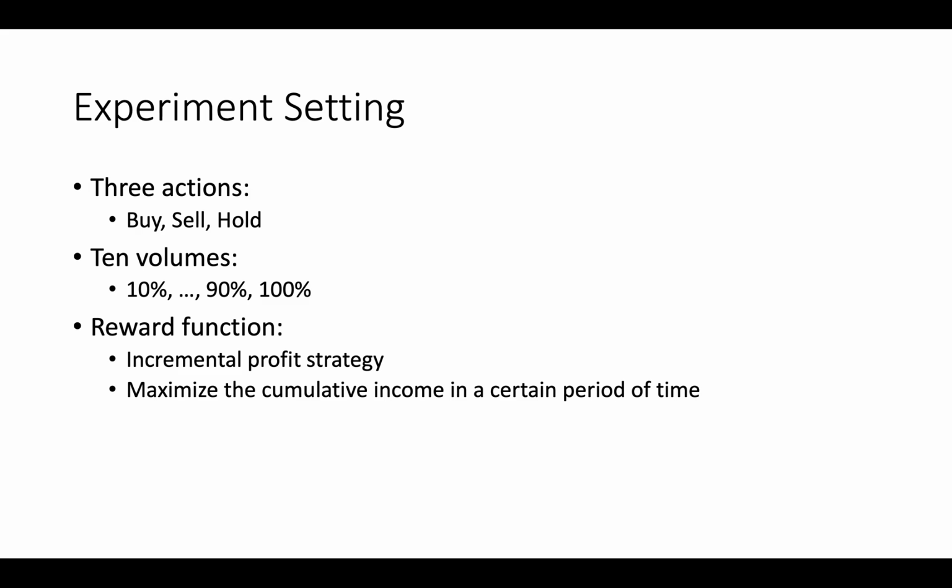And we also set up the reward function using the incremental profit strategy, which means we want to maximize the cumulative income in a certain period of time. So it allows the agent to lose a small amount of money in a short period, but in the long term, the cumulative income will still go up. So that's our reward function.